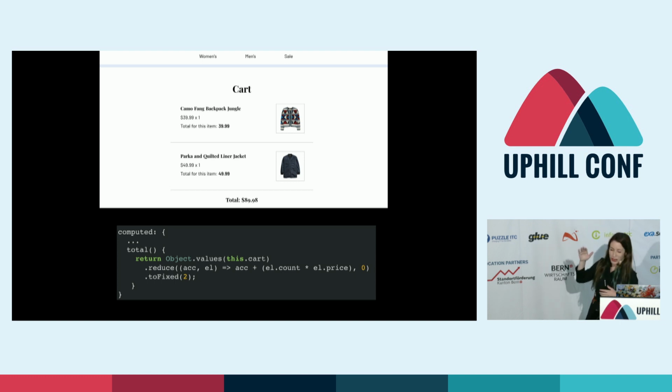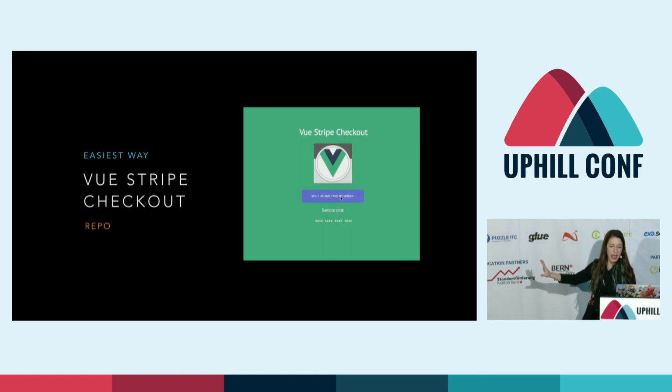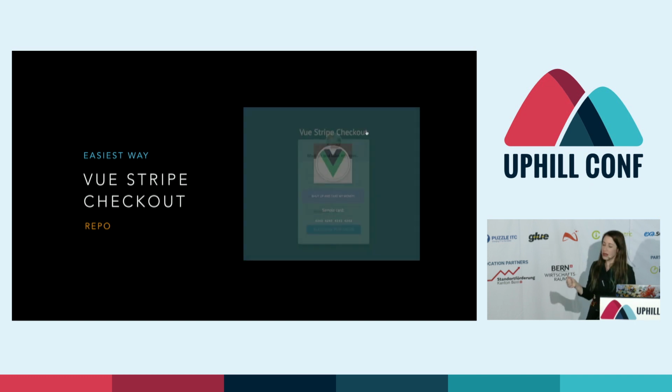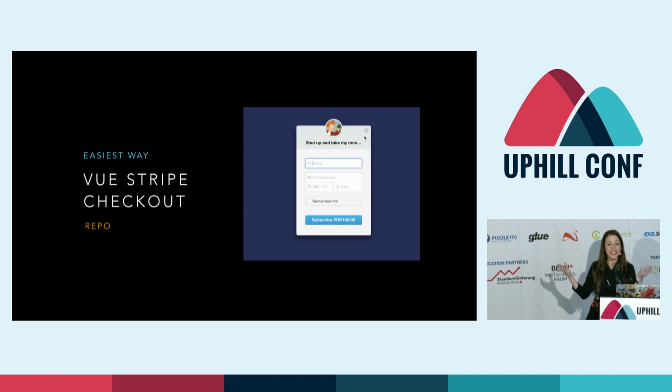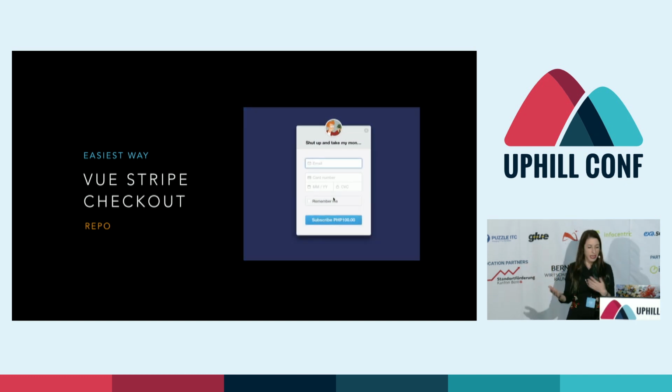So now that we're showing what's in the cart, we actually have to build out that checkout form with all of the Stripe details and our credit card. So here's what we'll eventually have: that cart, a place to put your email and credit card. And the easiest possible way to do this with Stripe is a component called Vue Stripe Checkout. I've linked up the repo here, and it basically is just one single button that will trigger this modal, and you can do this whole checkout flow.